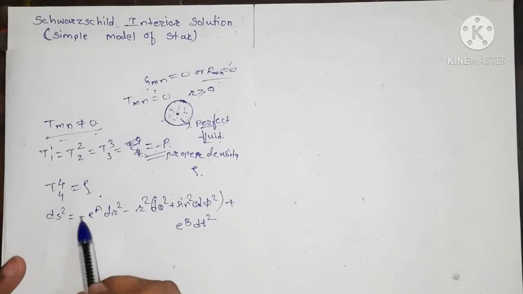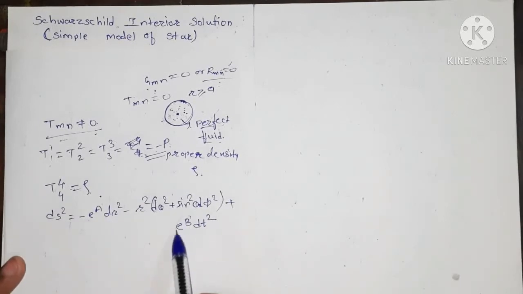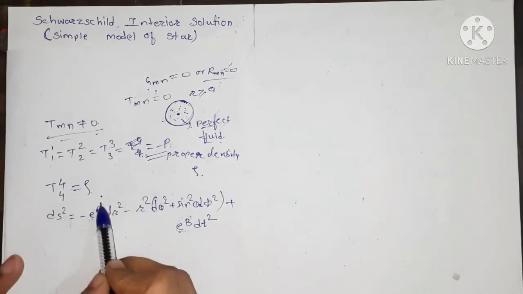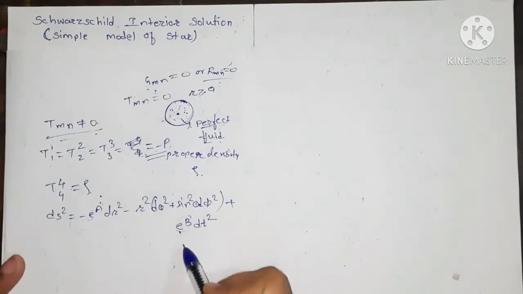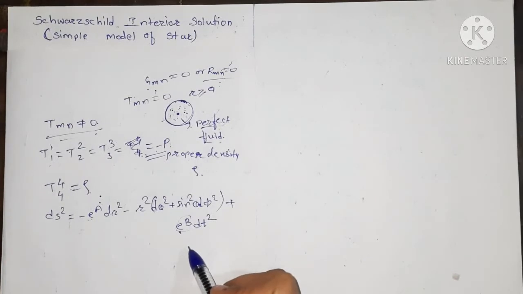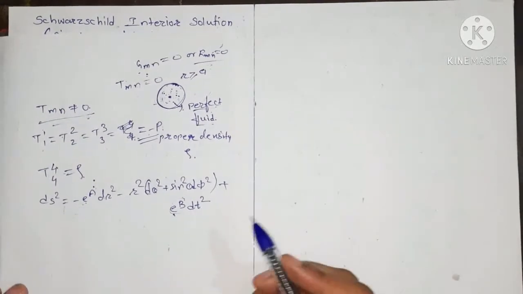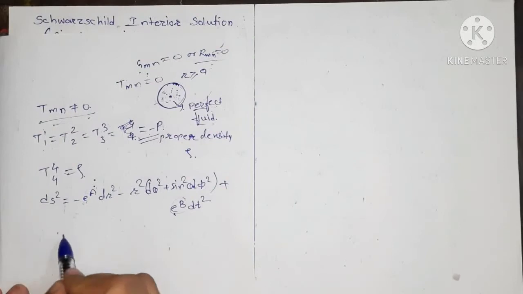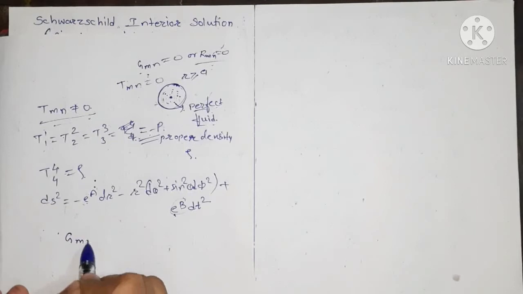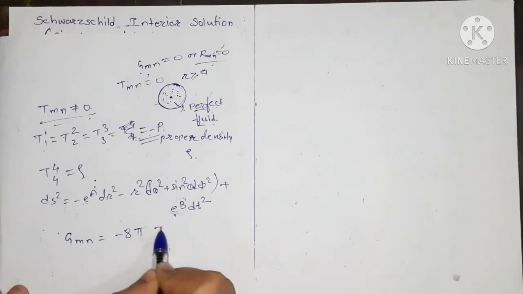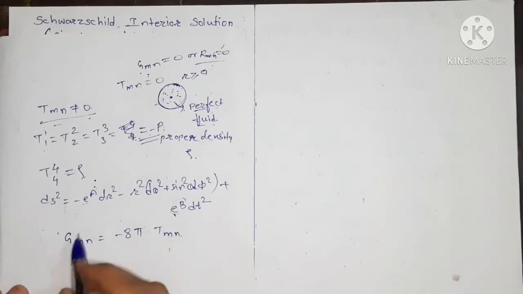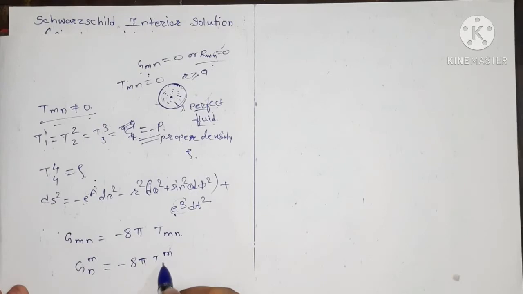As in the Schwarzschild exterior solution, here also we find the values of e to the power a and e to the power b by solving the Einstein field equation, which for non-empty space-time is Gmn equals minus 8 pi Tmn, or in the mixed tensor form G upper mn equals minus 8 pi T mn.